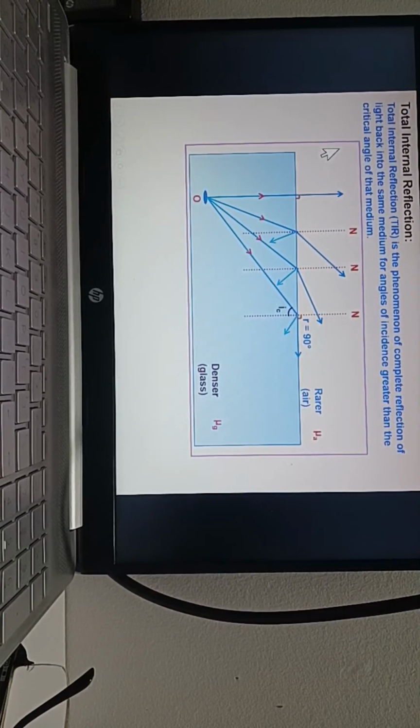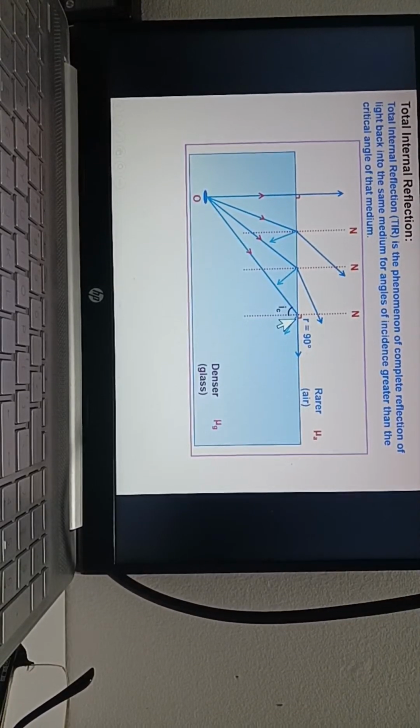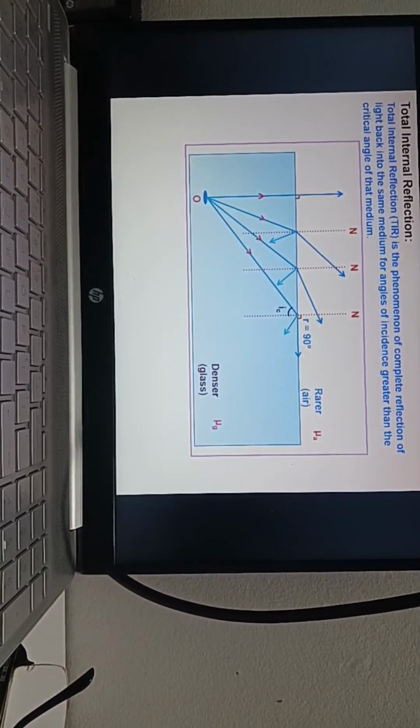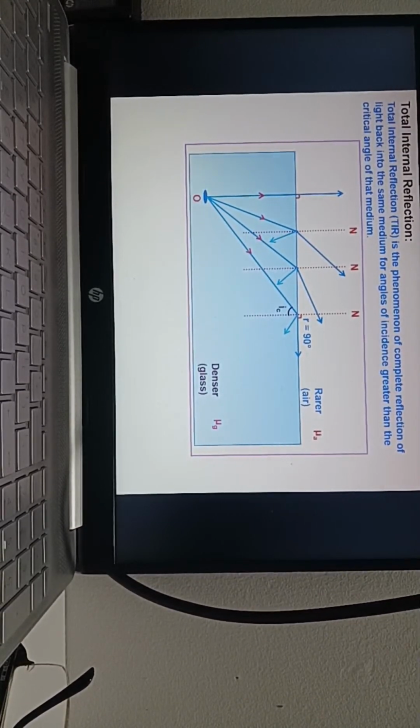The angle where the total internal reflection happens.